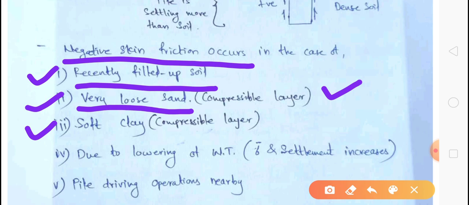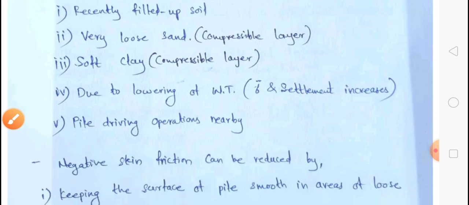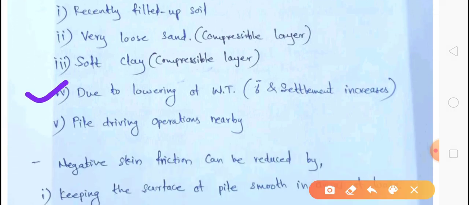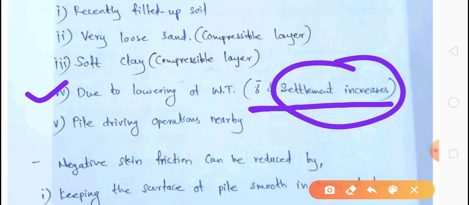Then soft clay, you can consider black cotton soil. So it is available in the farm, on the field. Then, due to lowering of water table, what happens? Sigma bar, that is effective stress, and settlement increases. So why does settlement increase? Due to lowering of water table, means originally there is a water table up to the ground level, then the water table gets reduced, means it goes below the ground level.